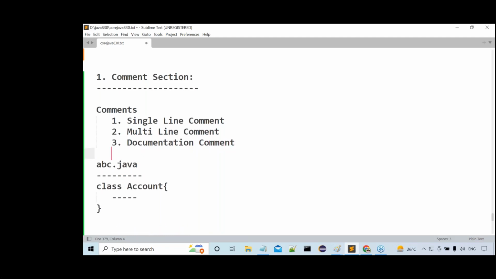Guys, now tell me, how many types of comments are available in Java? Three types: single line comment, multi-line comment, and documentation comment. Am I right or not? Clear. Now, what exactly is the meaning of a single line comment? Understand this clearly.